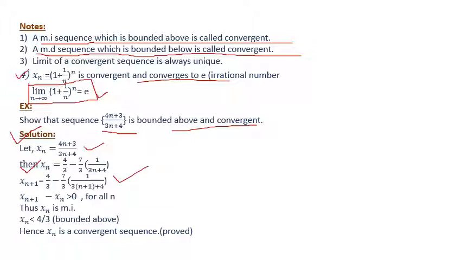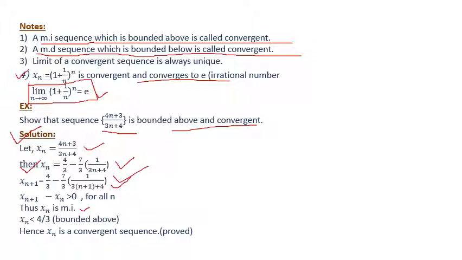Just subtract xn from xn plus 1, then you will get a positive quantity, and you may check it. The 4 by 3 terms cancel out, and the remaining difference also gives a positive quantity. Therefore the sequence will be a monotonic increasing sequence.